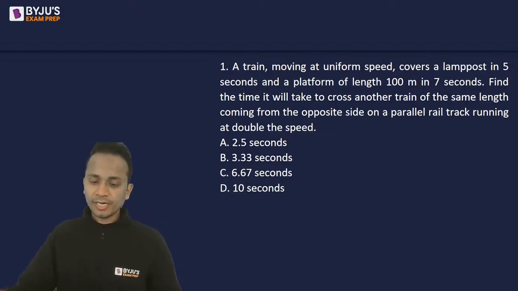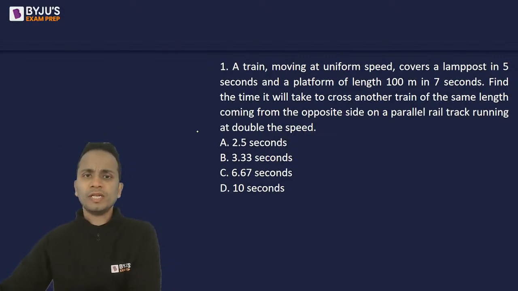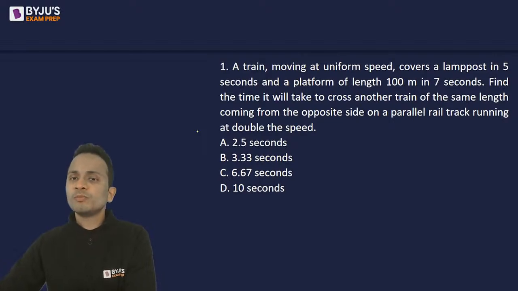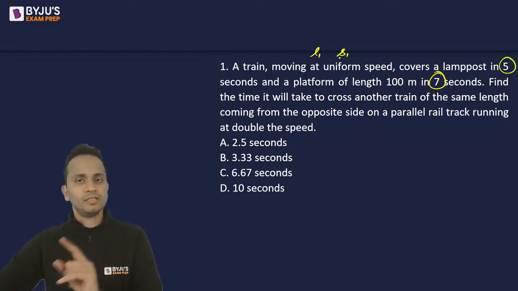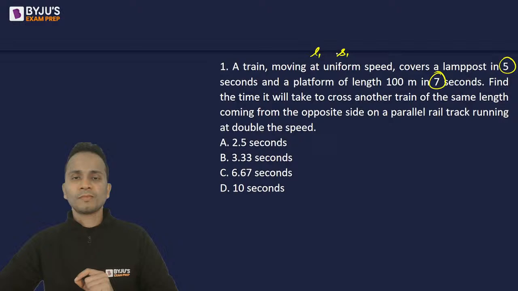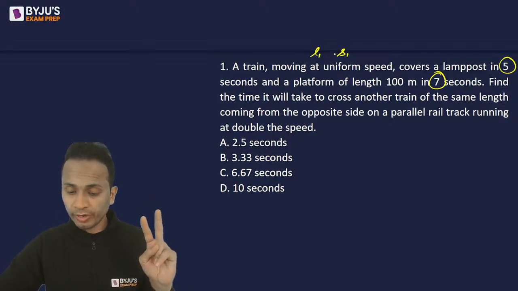All right. Now let's start solving this one. A train moving at a uniform speed covers a lamp post in 5 seconds. This is one important thing. And a platform of length 100 meters in 7 seconds. Now let's say the length of the first train is L1 and its speed is S1. In the entire question, there are two trains, right?